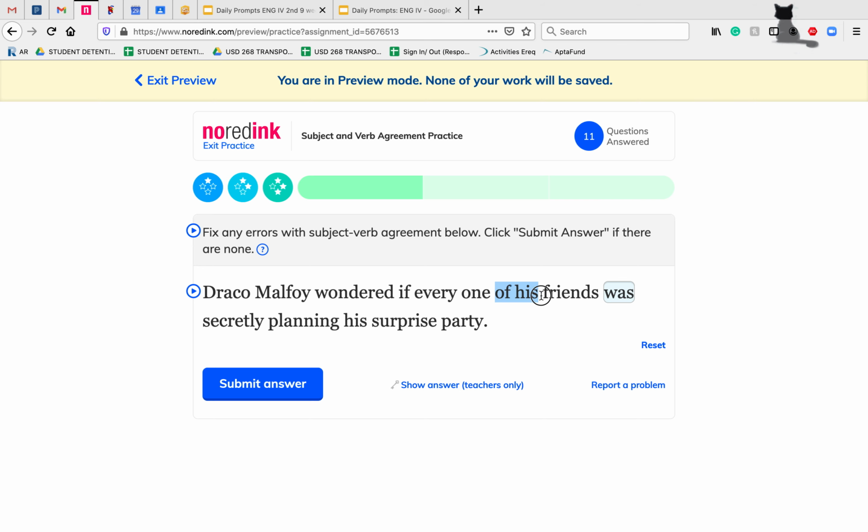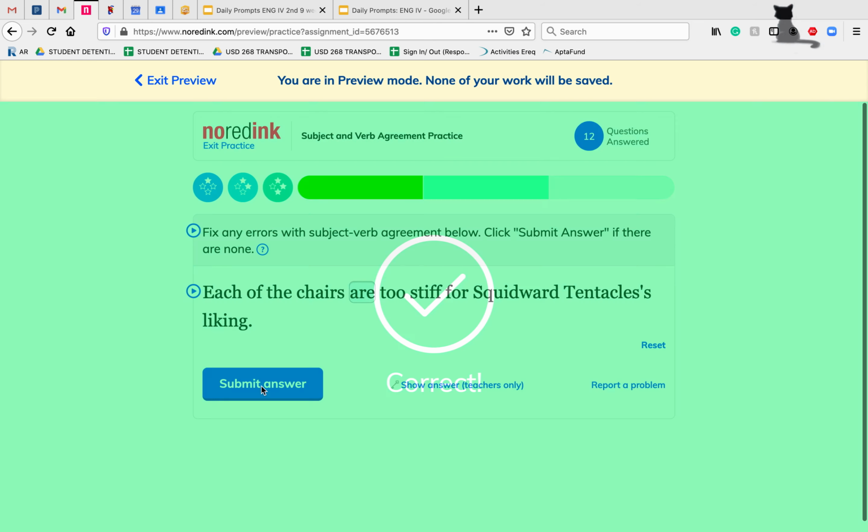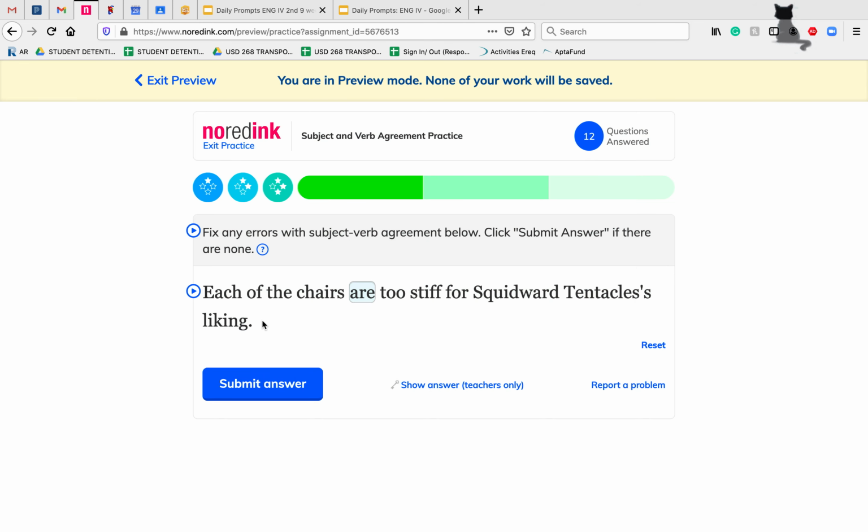Sometimes it can be helpful if you get rid of the piece that's separating that verb from what it's technically our subject, and it'll sound a little easier in your head to know if it's right or not. So Draco Malfoy wondered if everyone was planning his surprise party. That's an easier way to sometimes check those by ear to see if you have them correct.